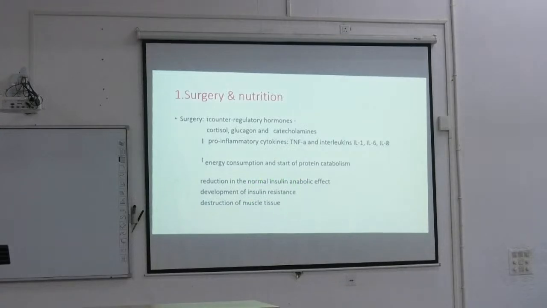Now what will happen to the insulin? Insulin resistance. Yes. So insulin resistance means what will happen to the blood sugar? Increase. So that's why after surgery, these patients are always in a hyperglycemic state. They'll all be diabetic. Okay. And what will happen to the muscle? Protein catabolism is on, so there will be some destruction of muscle tissue, muscle mass loss. But before the muscle loss occurs, first the muscle function is affected, then the actual loss.